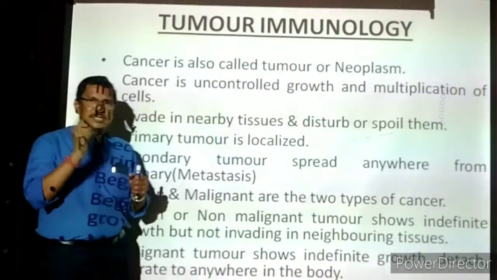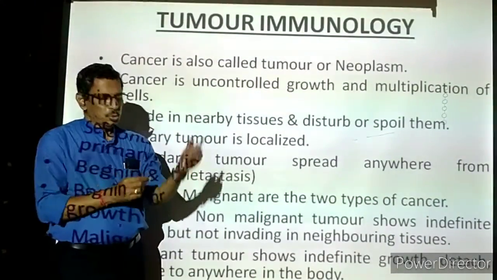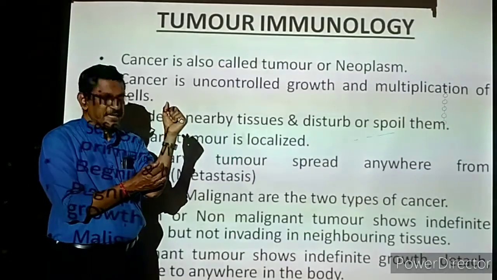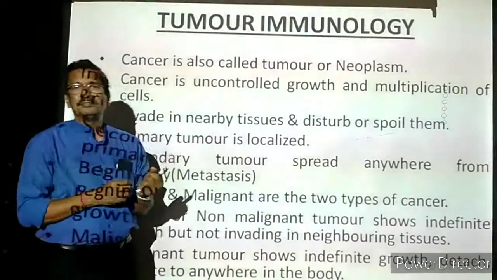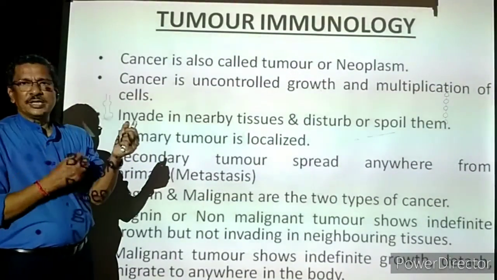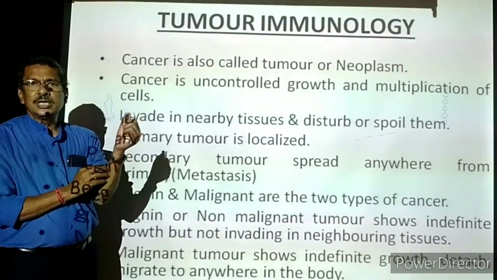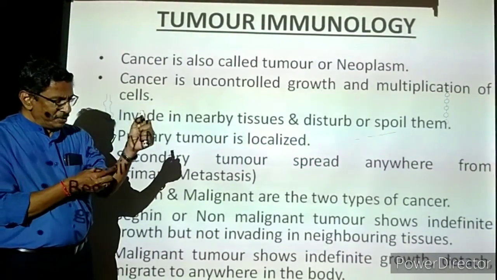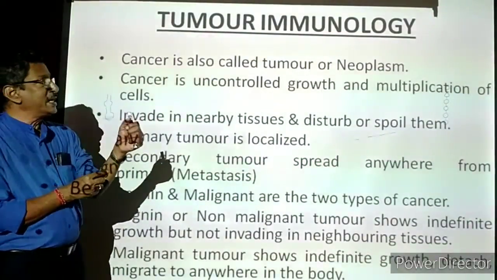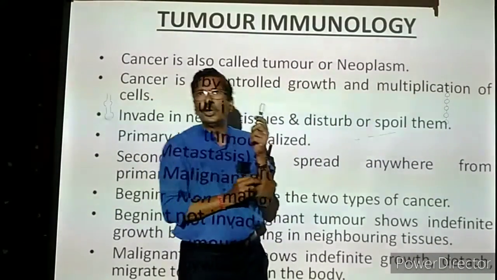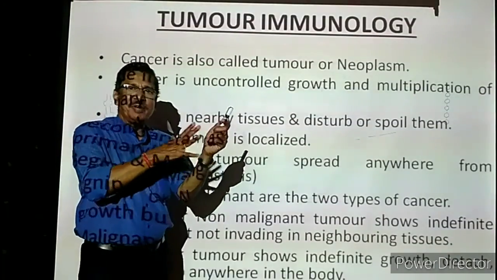I'll tell one simple example. First, one small lump or swelling is formed on the skin, in the hand. It is primary. Whether it is causing pain or not is immaterial. It is a small swelling. But after a period of time, the tumor cells, the cancer cells, which are growing and multiplying in an uncontrolled manner, spread everywhere.